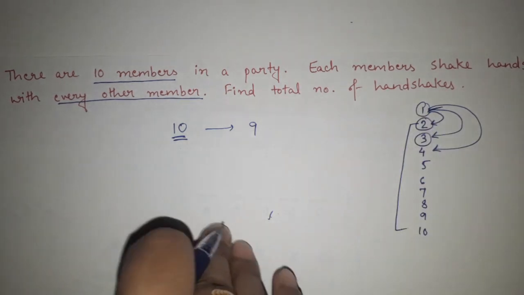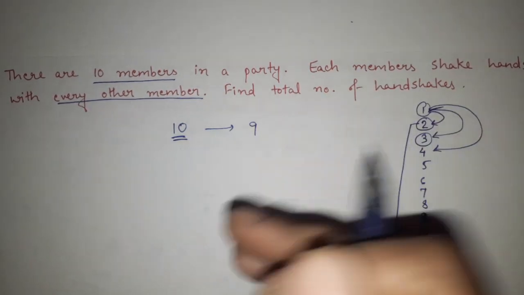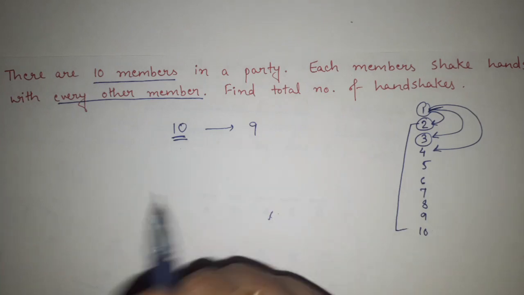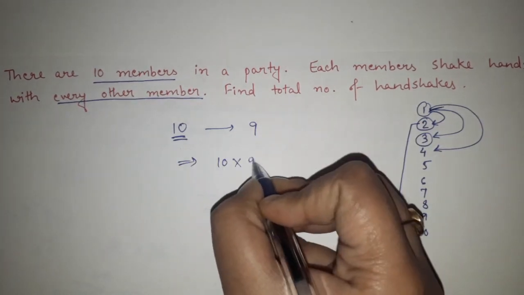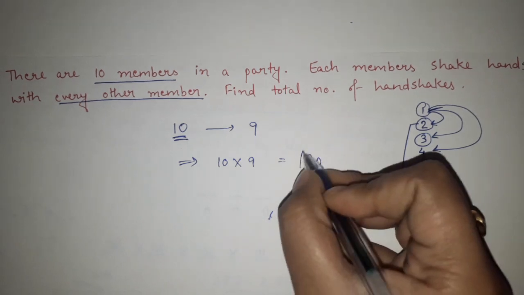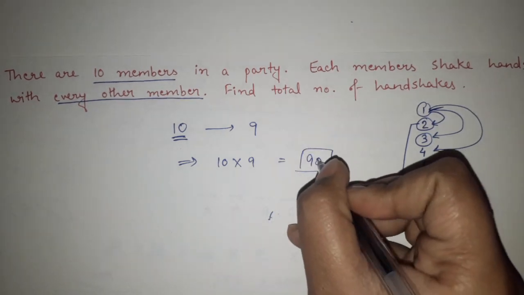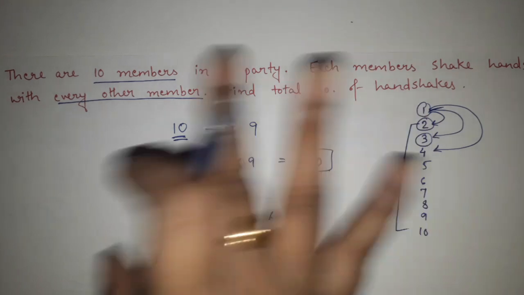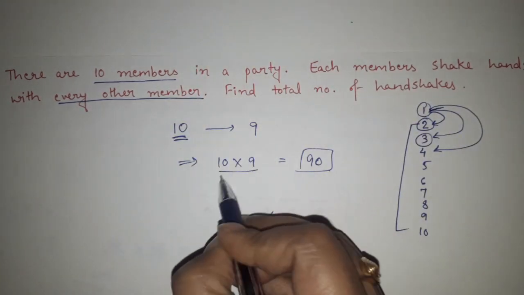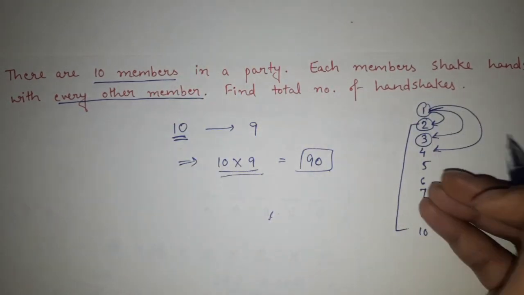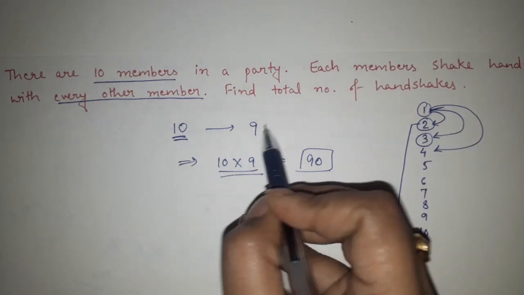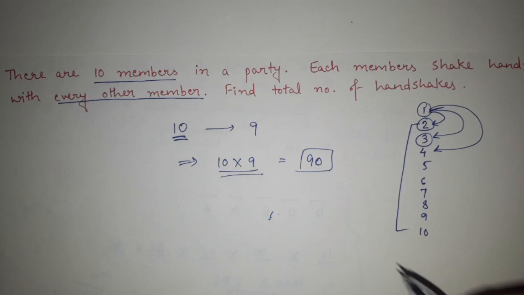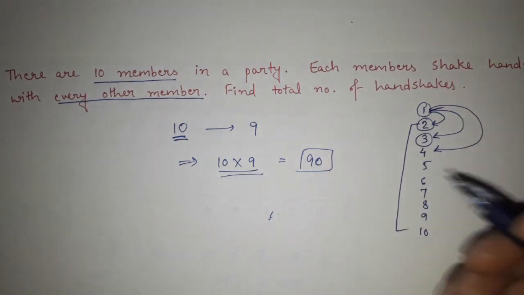Means apart from him or her, the other 9 members are there and they will shake hand with all those 9 members. So 10 into 9. 10 into 9, the total shake hands is 90. But again, many students think that 90 is our answer. No. Because see, we considered that no one will shake hand with themselves. So these 10 members will shake hand with 9 other members. So 90. But you have to consider one more case here.